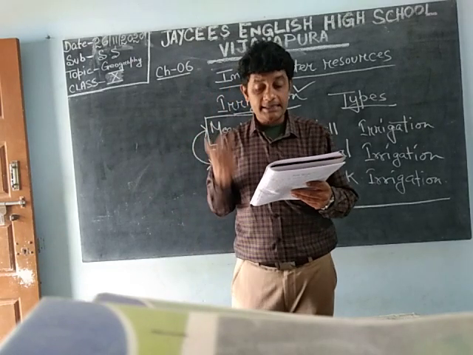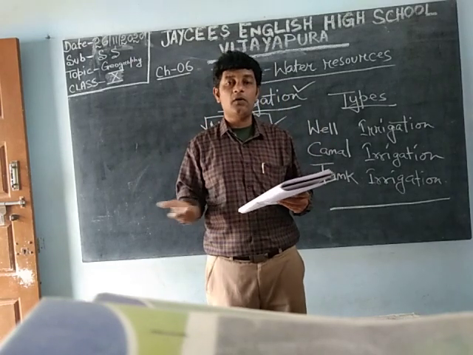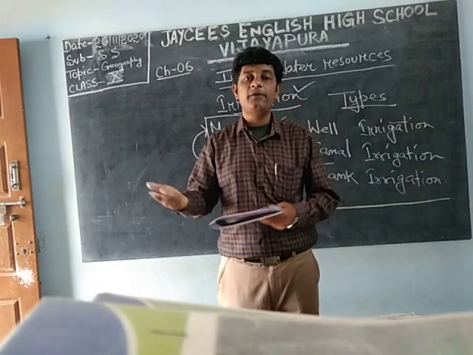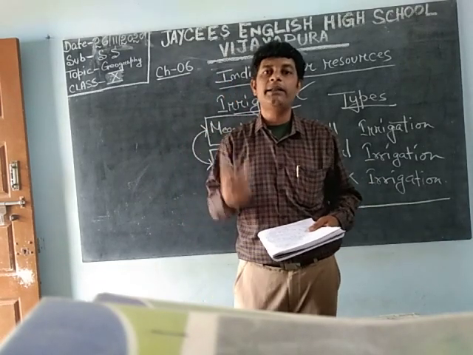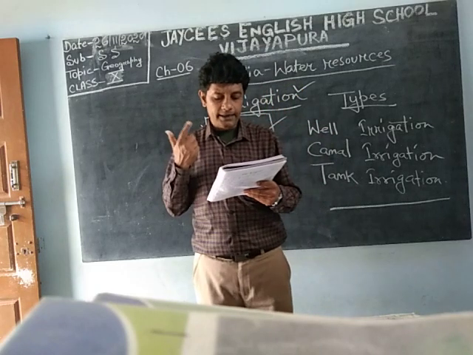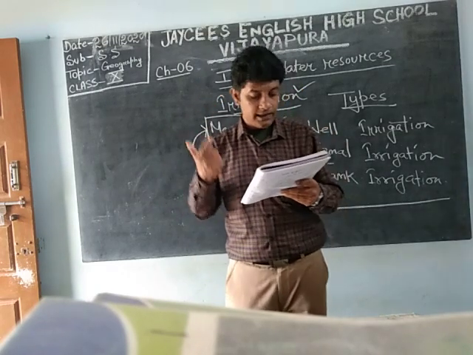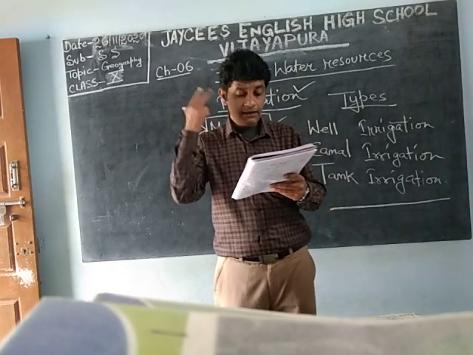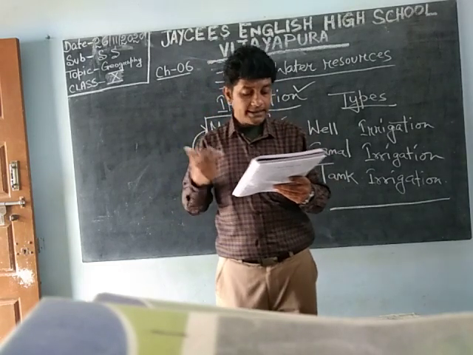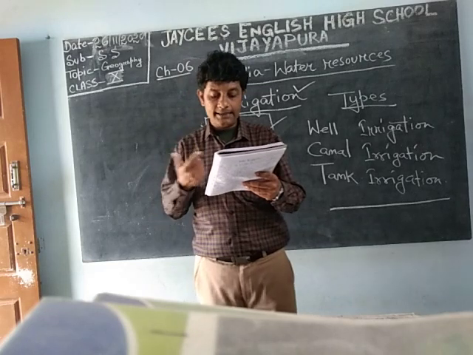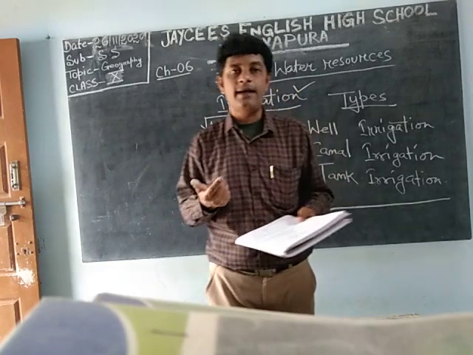Crops need regular supply of water. Crops don't know whether it is a heavy rainfall area, low rainfall area or moderate rainfall area. They need water, then only they will grow. So crops need regular supply of water, which will increase the yield. Yield means production. Production of crops can be provided only by irrigation, which is very essential in India.